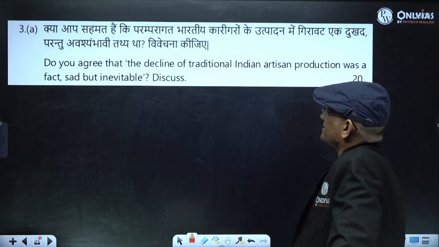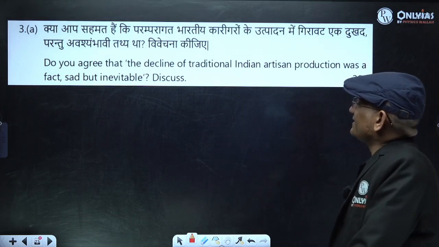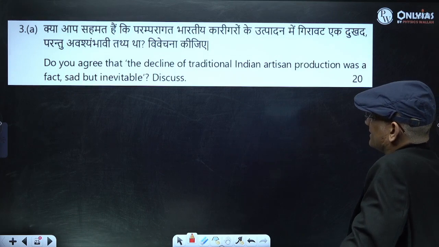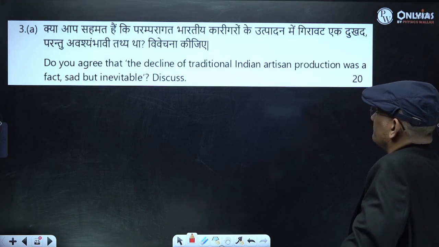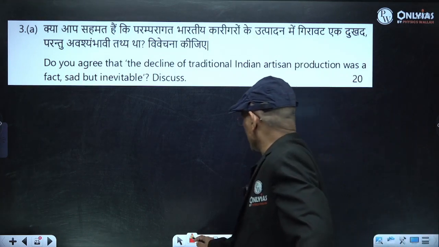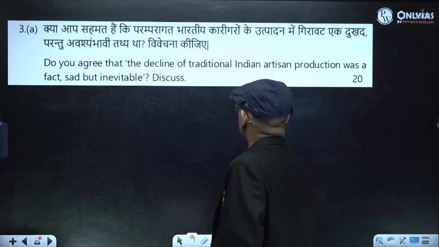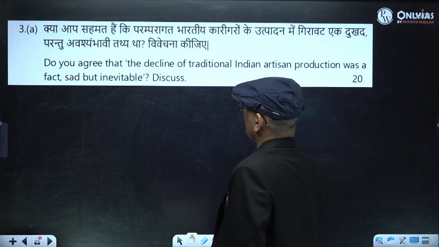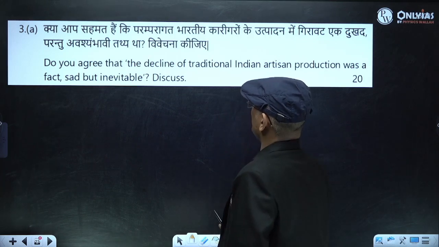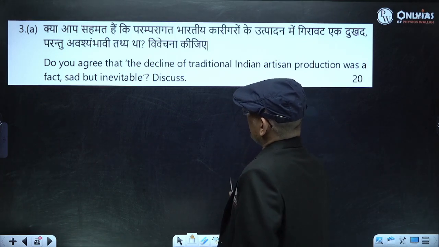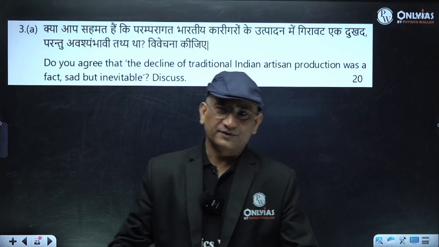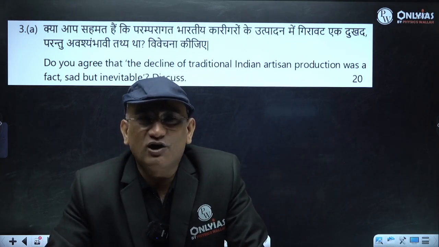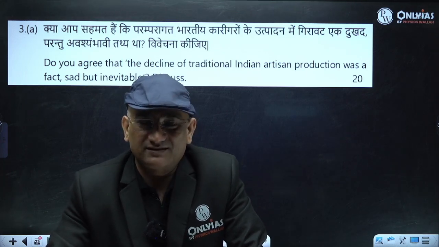Now, next is, do you agree that the decline of traditional Indian artisan production was a fact, sad but inevitable? See, this issue, it's a fact, but sad but inevitable. So this view is a Western view. Actually, one of the economic impacts of British rule was what we call deindustrialization.